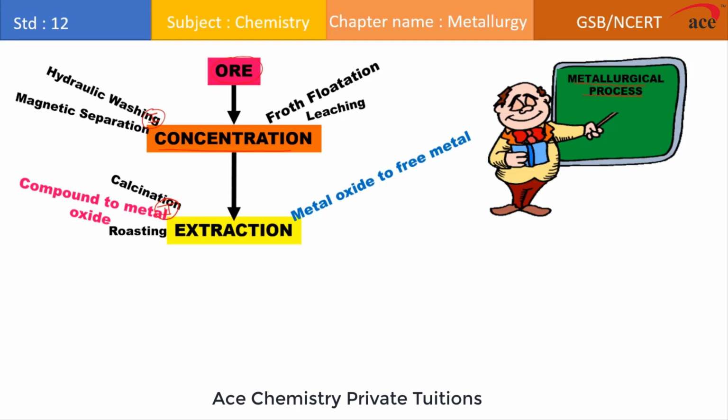Once metal oxide is obtained, next step in the extraction is metal oxide is converted to free metal and there are various thermodynamic principles involved in this process. So this process is called as reduction and it can be done in different ways like hydrometallurgy by using aqueous solution of the substance or by strong heating, that is referred as pyrometallurgy, and also by using the principle of electrolysis, which we referred as what? Electrometallurgy. Once we got the metal in the extraction step, that metal is not 100% pure.